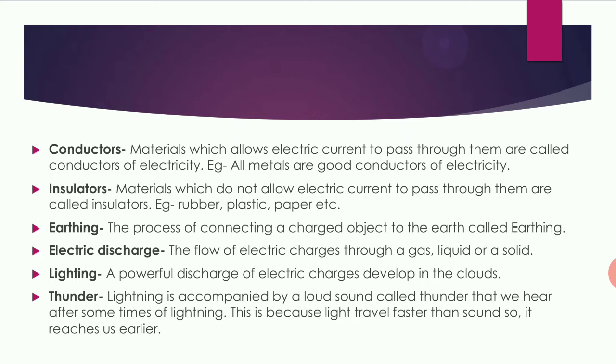Then what are insulators? Materials which do not allow the electric current to pass through them are called insulators. For example, rubber, plastic, paper. So these are the materials which do not allow the electric current to pass through them.